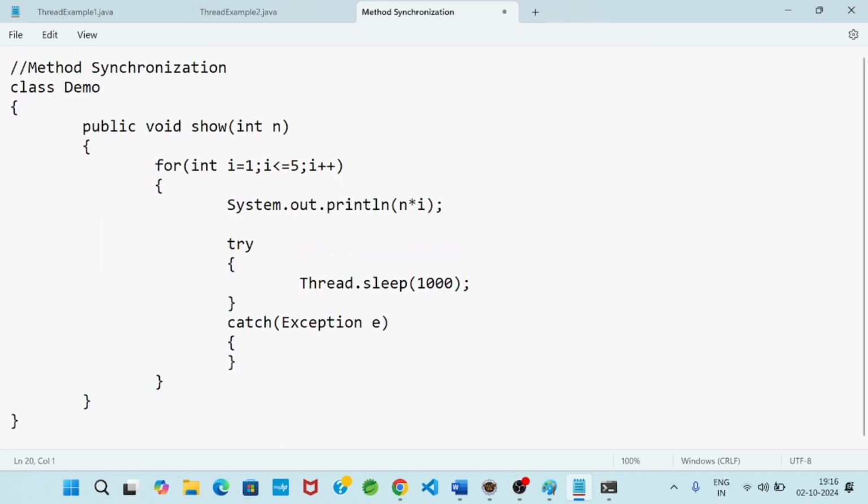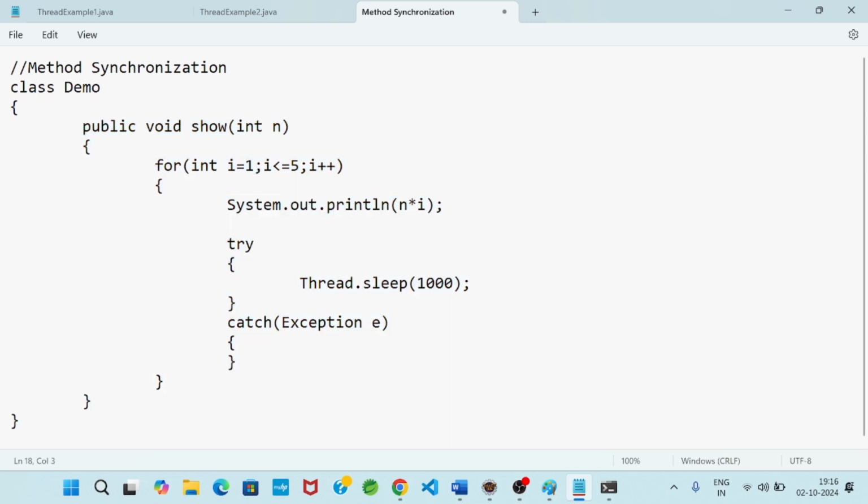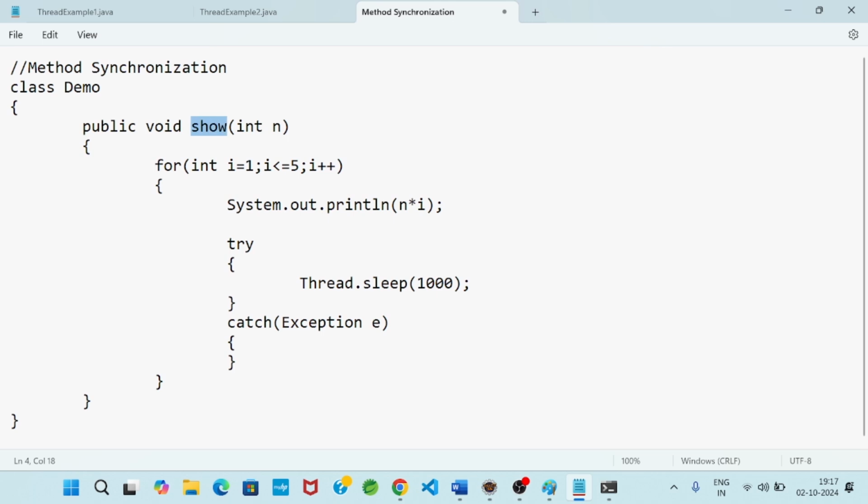So again I'm repeating what I did. One class I presented, class name is demo, curly bracket begin, curly bracket end. Whatever is present inside a class is called a class property. Now one method definition I have presented, the show method, taking one int argument, very simple. The method definition is nothing but a for loop.